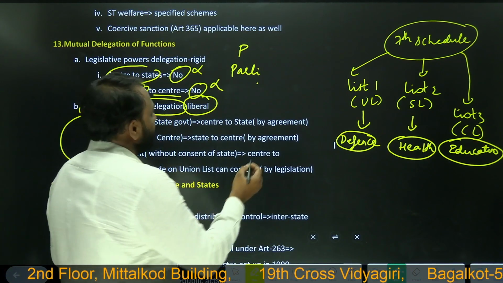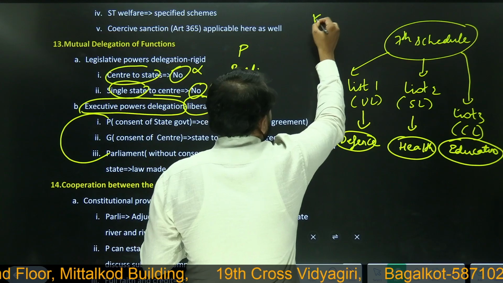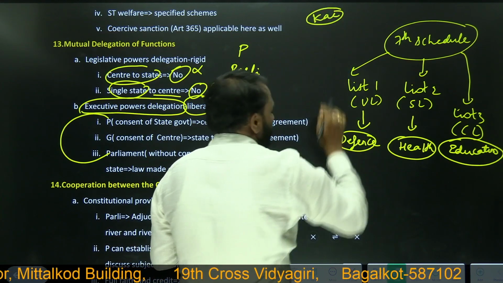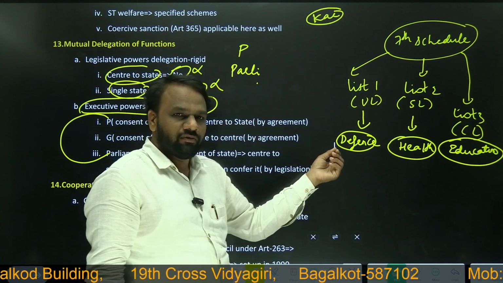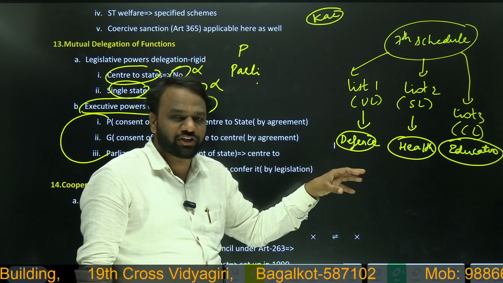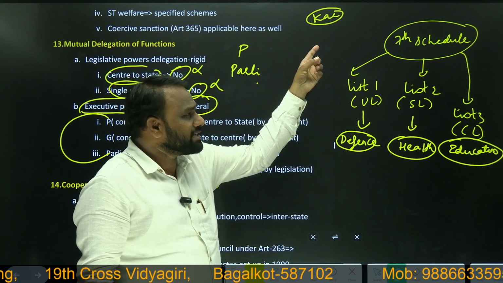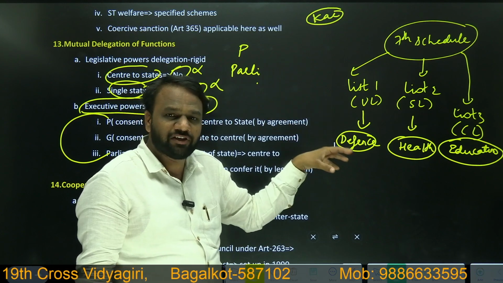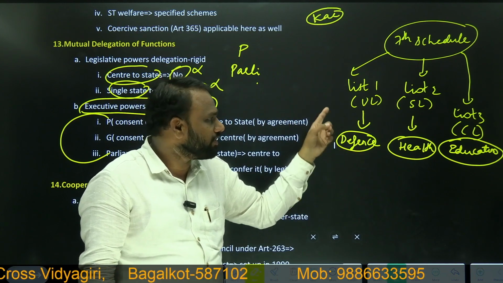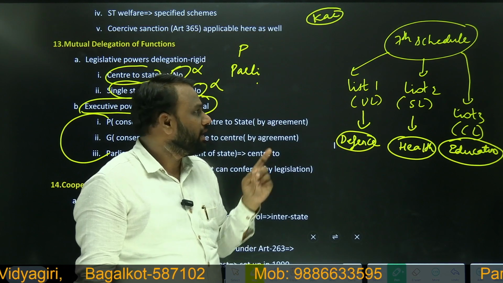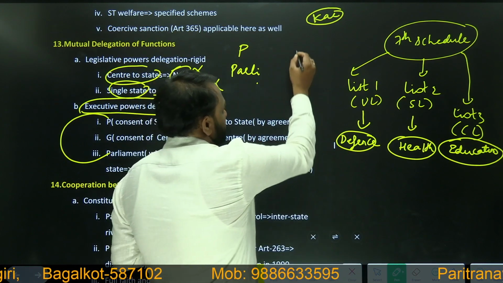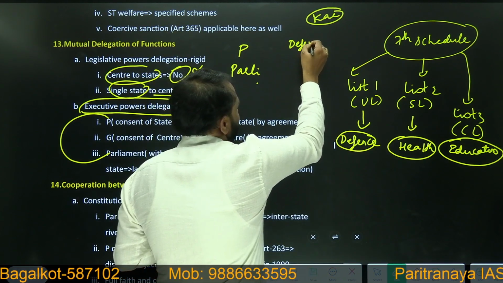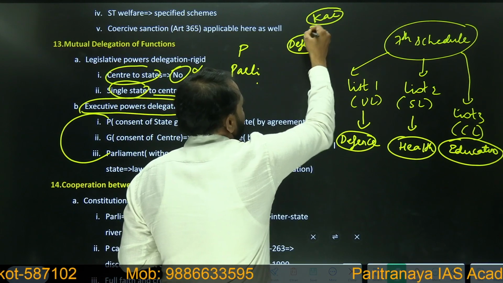For example, let us take Karnataka itself as an example. When it comes to defense related implementation, does the Karnataka government have the power to implement defense related things? No, because defense falls under list 1. But now the president can specify that defense related things, Karnataka will implement it.